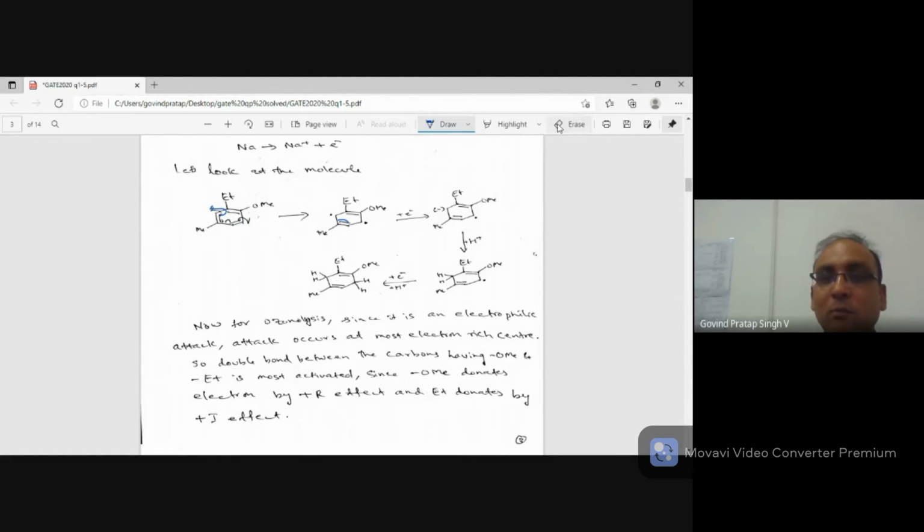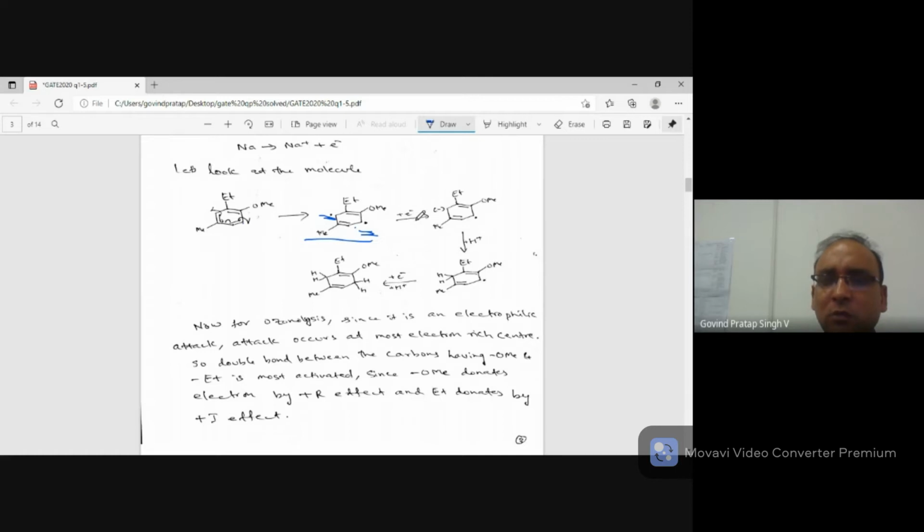What is interesting is that both the electrons come parallel to each other. You need not have started from here, you could have started from anywhere, but you should have got this intermediate, because these are the two positions which do not have an electron donating group, and they are both parallel to each other.